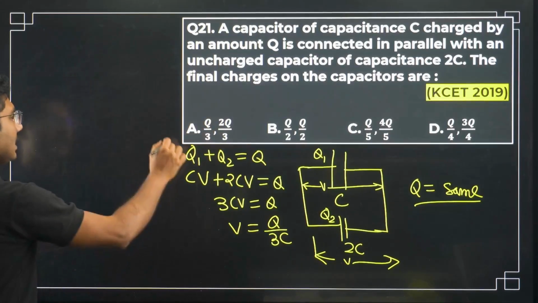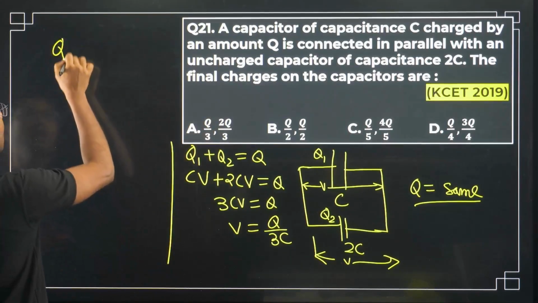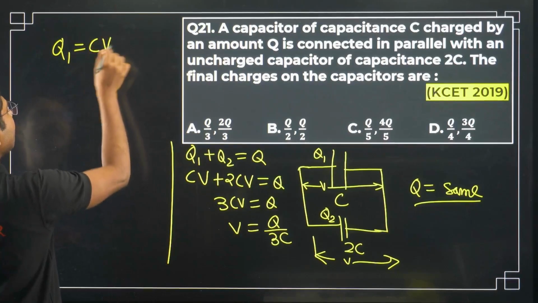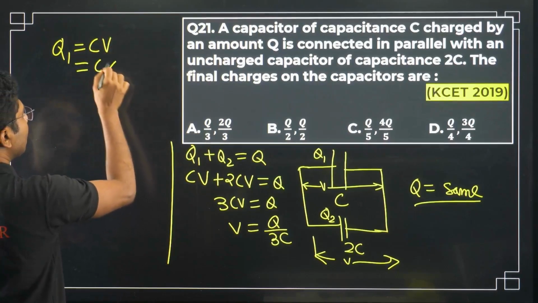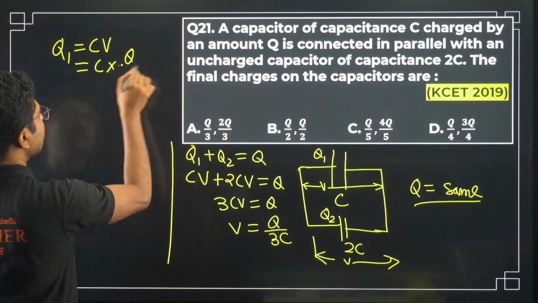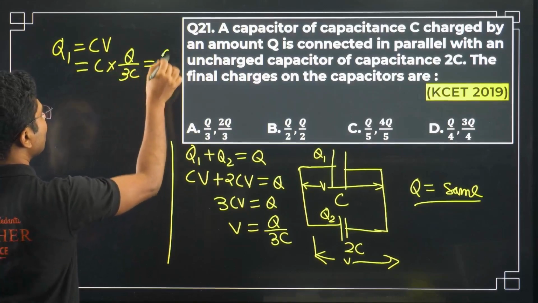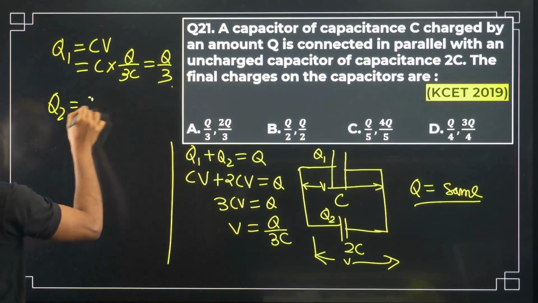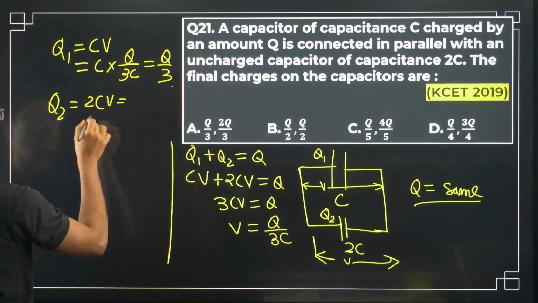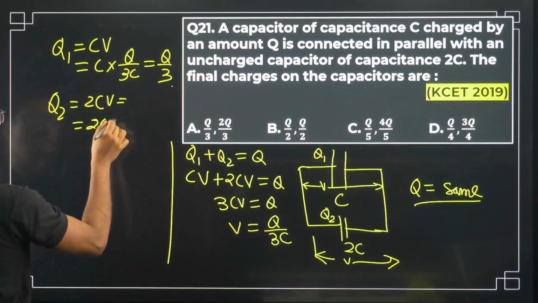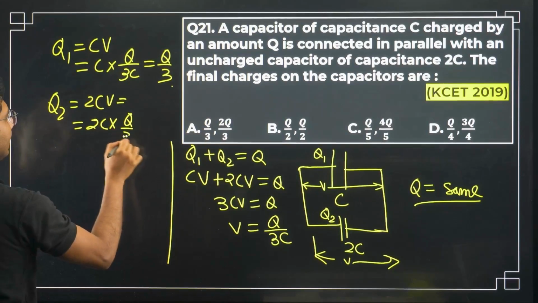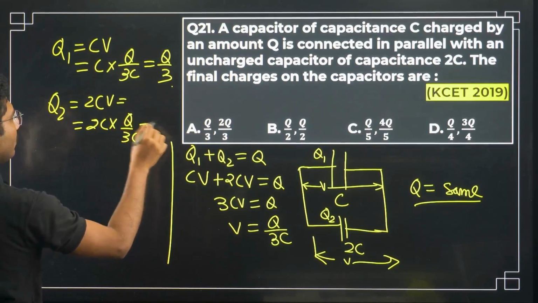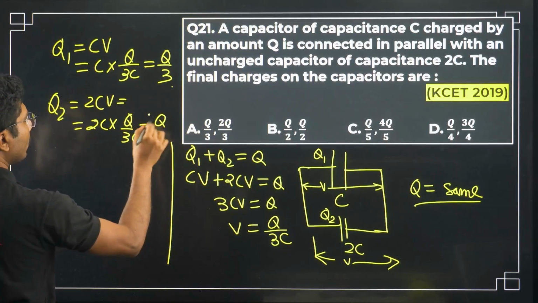So what is the charge Q1 now? Q1 equals CV equals C into Q by 3C, that is Q by 3, and Q2 equals 2CV equals 2C into Q by 3C, equals 2Q by 3.